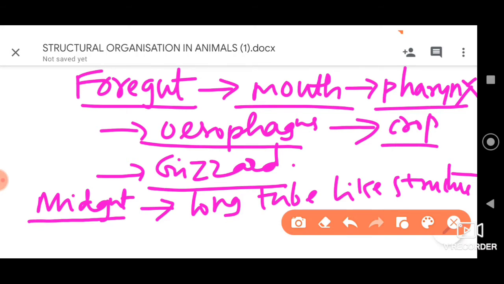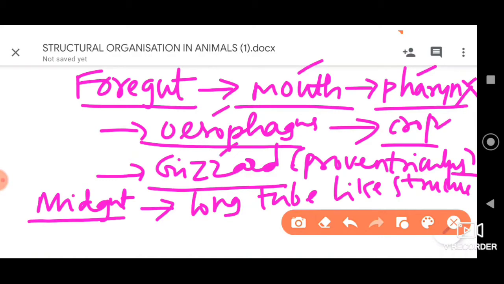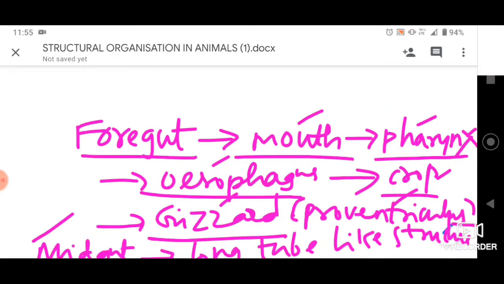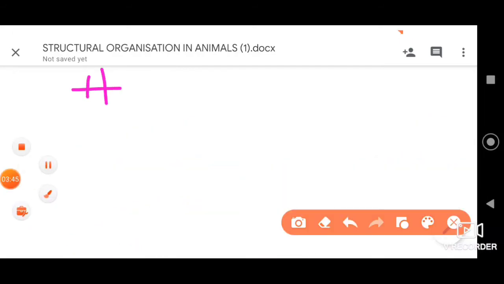One more important aspect to remember is that gizzard is also called proventriculus. Remember that. First is mouth, then pharynx, then esophagus, then crop, then gizzard or proventriculus. Then we have the midgut. Finally, we have the hindgut, the last part of the alimentary canal.